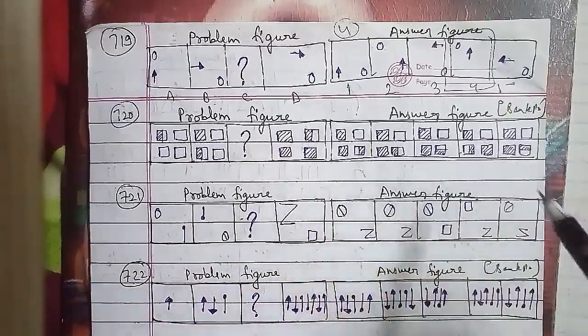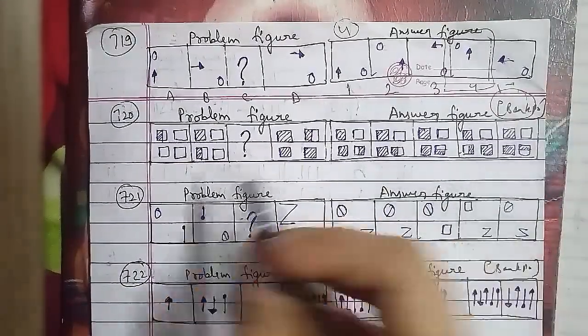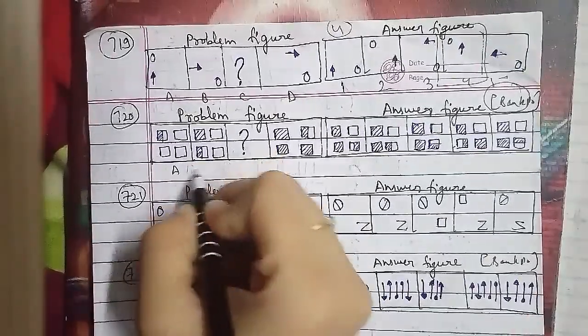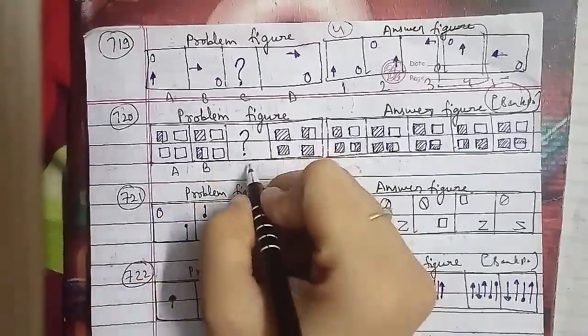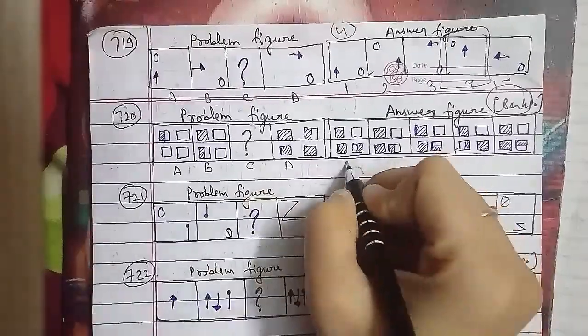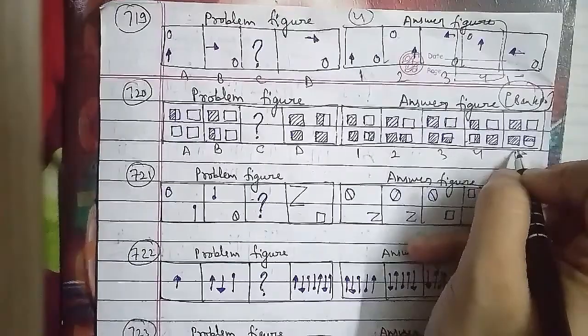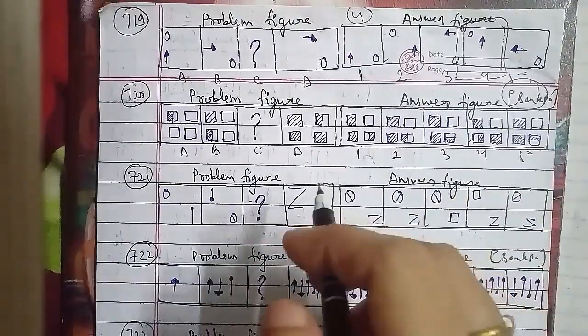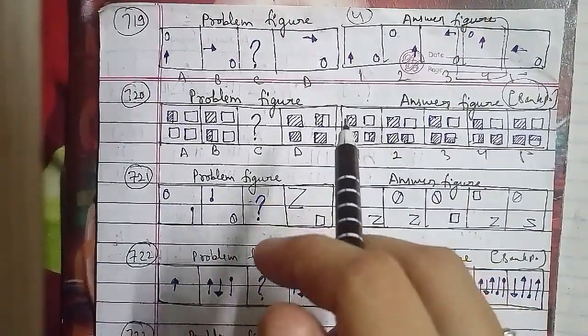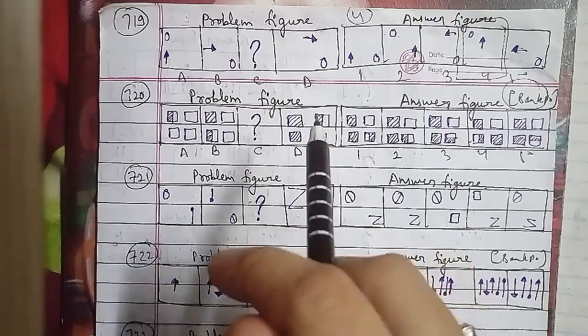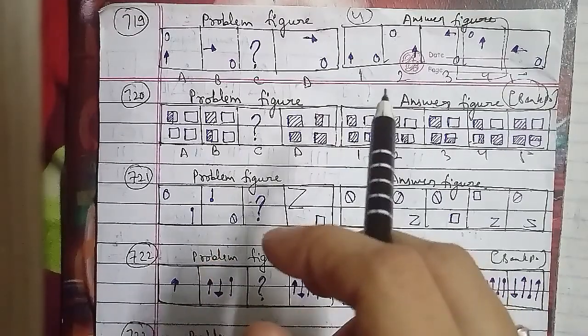In the same case, the half shaded square gets completely shaded, and another square is left with half a portion shaded, and this procedure goes on in an anti-clockwise direction. So after the B figure, the right answer will be the C figure, which is the second figure. That will be the right answer for this question.